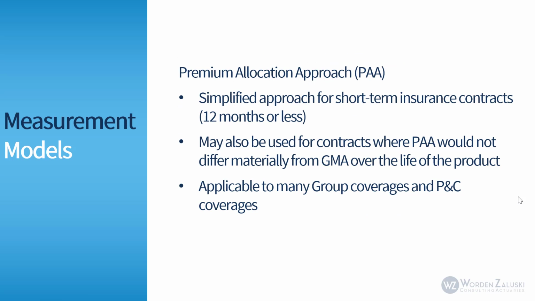The second approach is the Premium Allocation Approach, and this is a simplified approach for short-term insurance contracts that are 12 months or less. And it may also be used for contracts where PAA would not differ materially from the GMA over the life of the product. So if you had a contract, for example, that was 24 months, you might still be able to use the PAA, but you have to show that the results under the PAA are not materially different than the results calculated under a GMA approach. So this approach is applicable to many group insurance coverages and property and casualty insurance coverages.